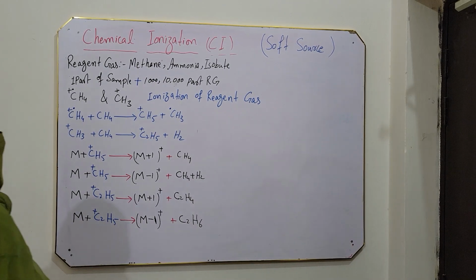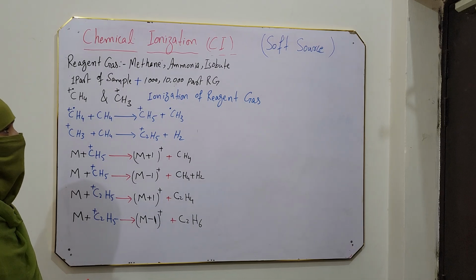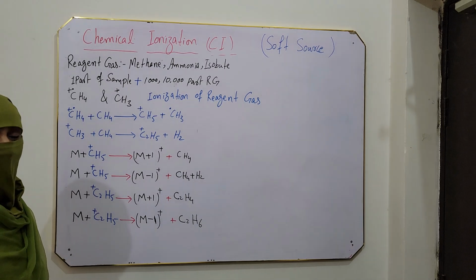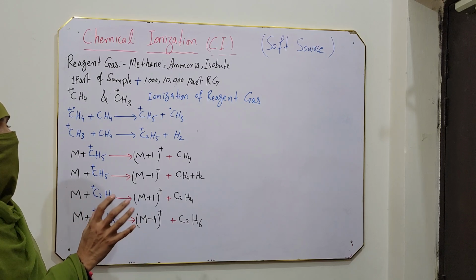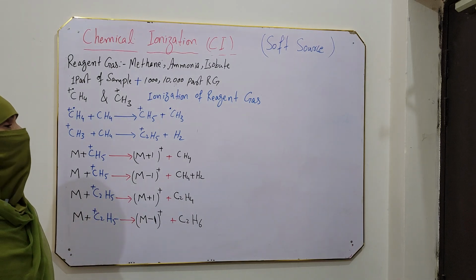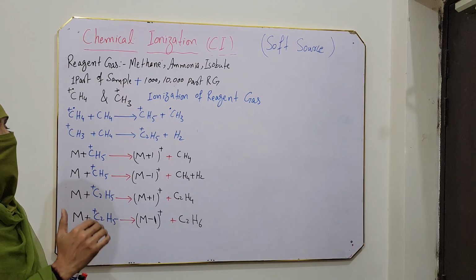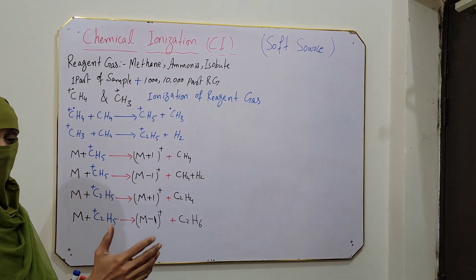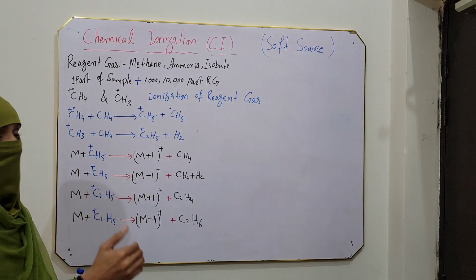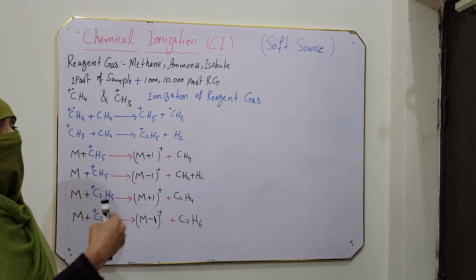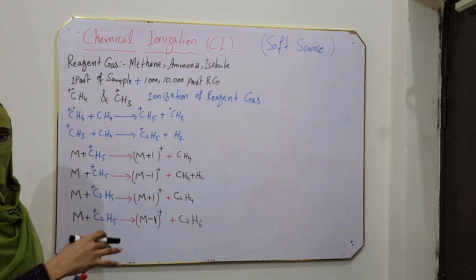Chemical ionization. Chemical ionization is the second very important method of ionization for ionizing a sample in mass spectrometry. Chemical ionization is called a soft source of ionization. Why a soft source of ionization? Because this method transfers minimum energy to the sample, and the sample is just ionized through a chemical reaction. It means the sample is not directly ionized, it is ionized through a chemical reaction. So this method is called chemical ionization.